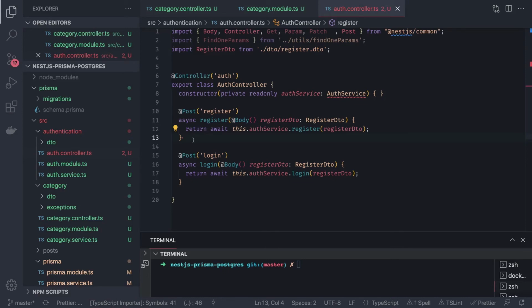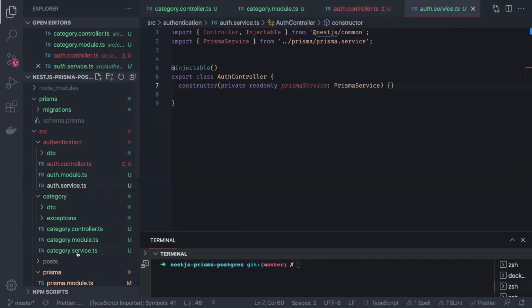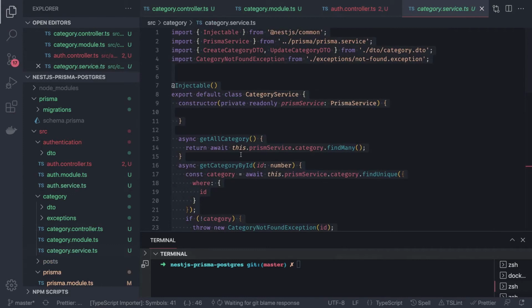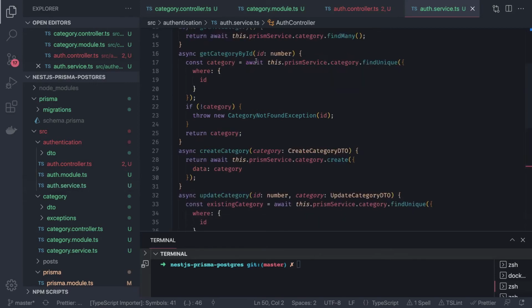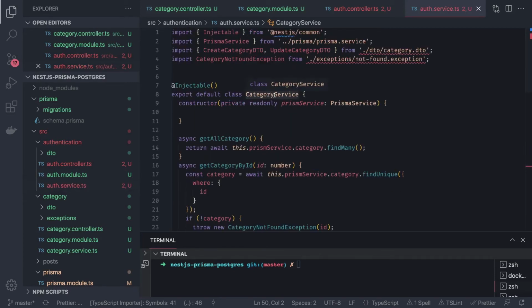Okay, so let's do this from the register. Register will be the open API. There will be nothing. The objective of register is to create the data inside database. So first let's create an auth service here, and we'll copy the category service. Auth service, and here we add injectable. This is auth service.